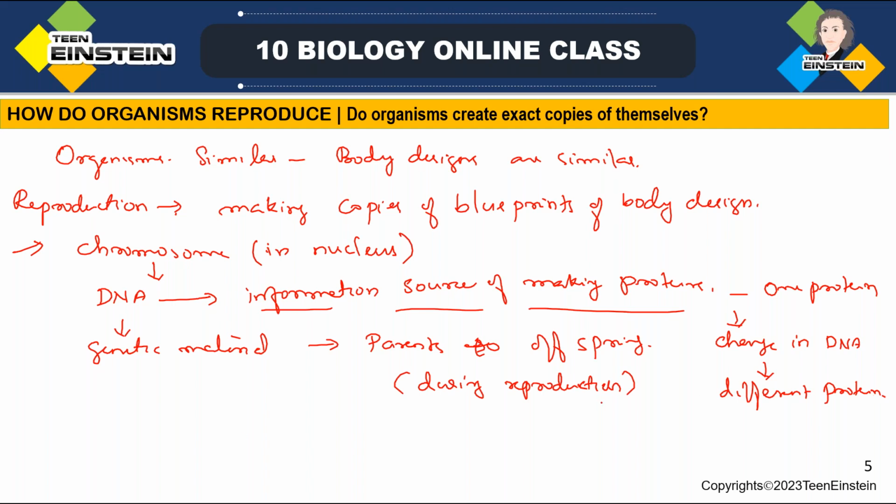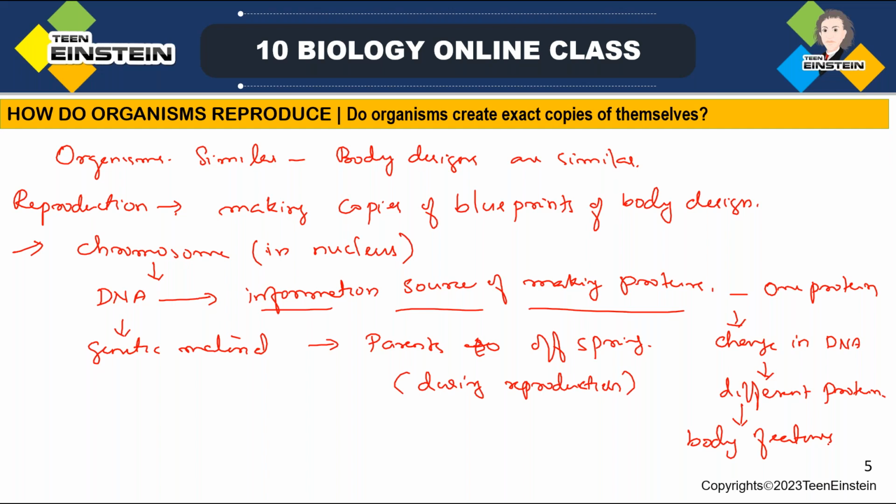So this different protein means that it will change the body features. The change in body features or body designs also will come. So the basic event in reproduction is the creation of a DNA copy. That is the basic event. Cells use chemical reactions to build up copies of this DNA, to create two copies of DNA in a reproducing cell, and they will need to be separated.